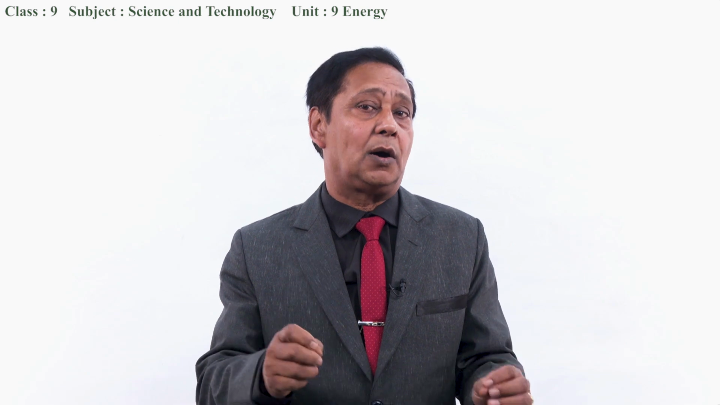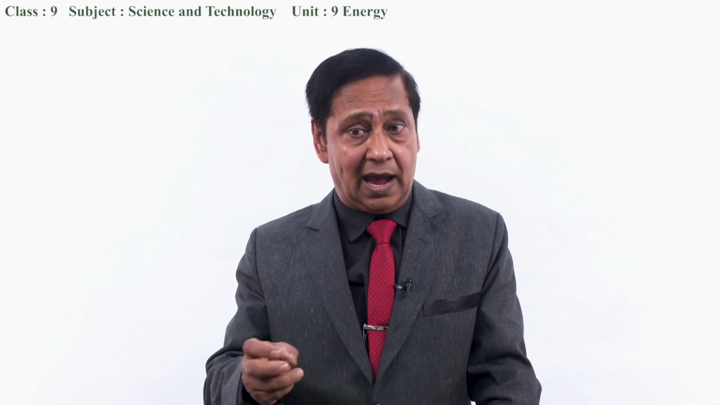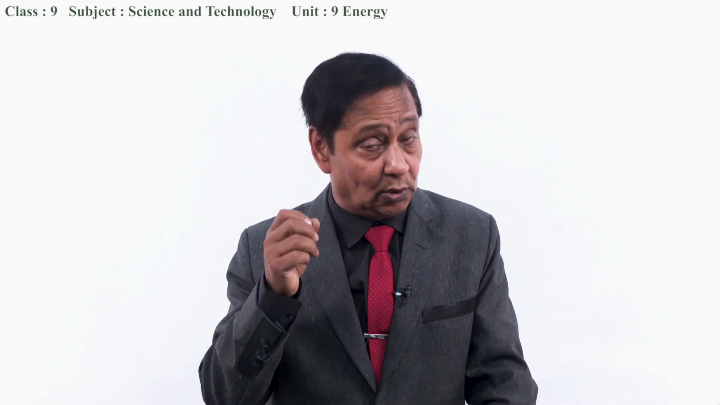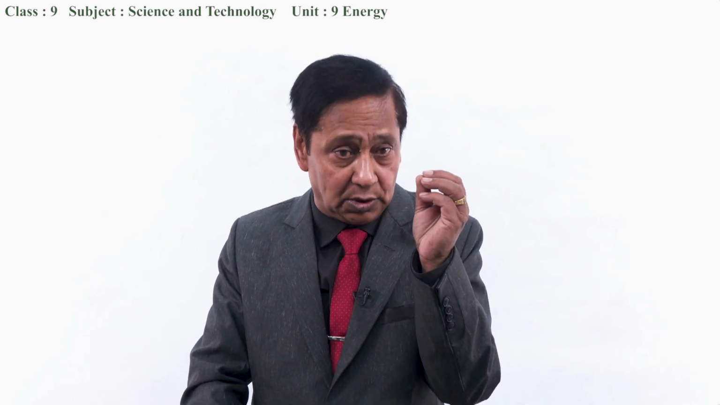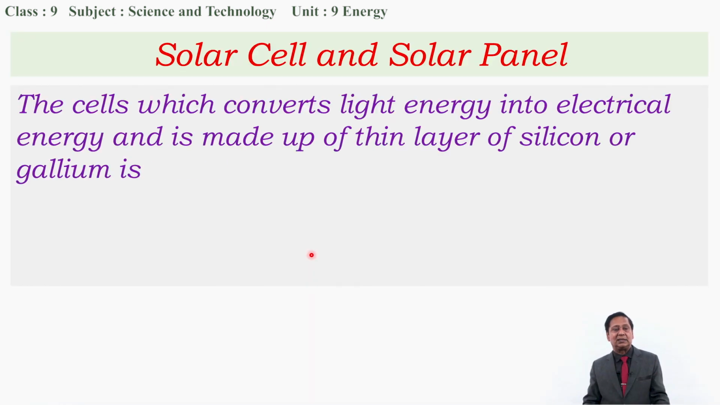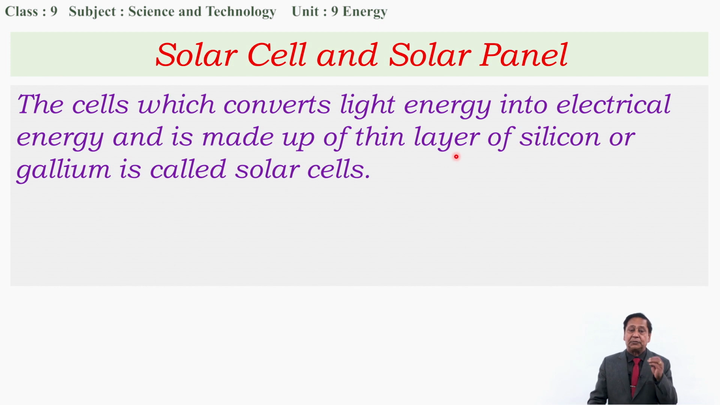Now I want to talk about solar electricity. Solar electricity is produced by using solar cells and solar panels. So what is a solar cell and what is a solar panel? First we have to understand about the solar cell and panel. The cells which convert light energy into electrical energy and are made up of a thin layer of silicon or gallium are called solar cells. Most of the cells are made using a silicon layer. Gallium is rarely used, but gallium can also be used.